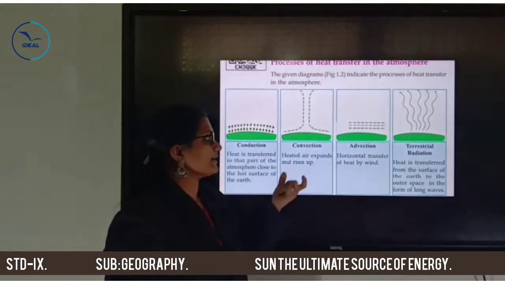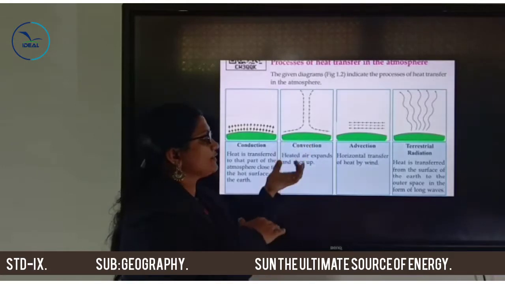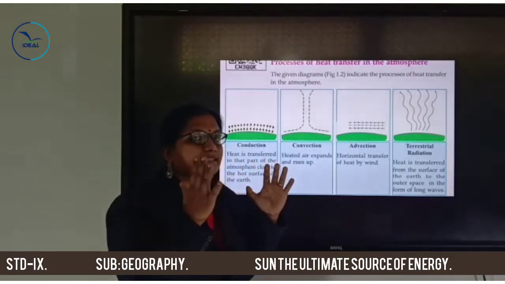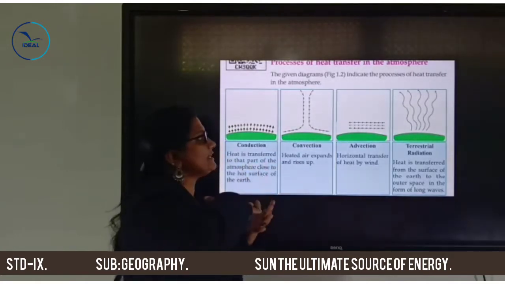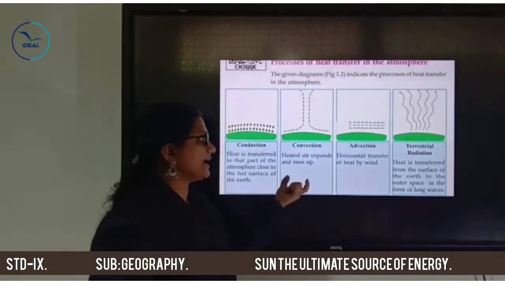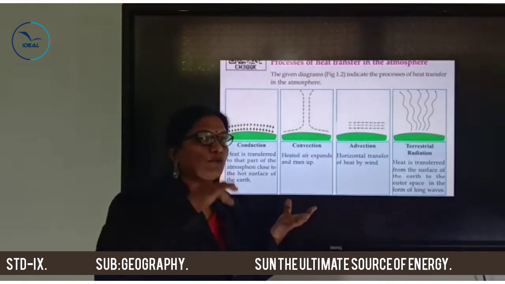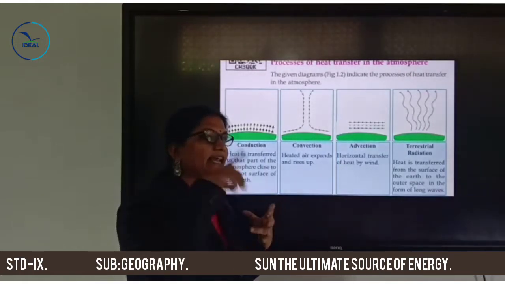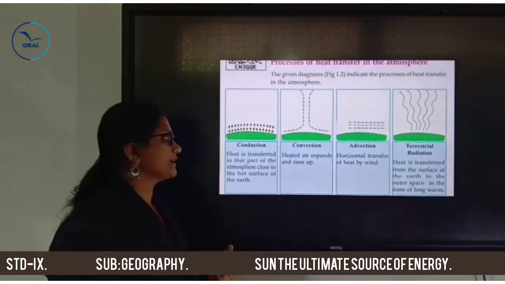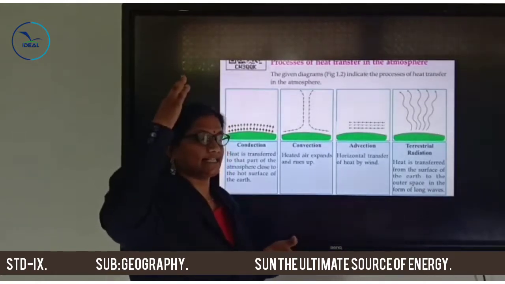Next one, convection. Convection means the heat is transferred to the lower part of the atmosphere, then it expands. The heated air expands and rises up, and then the cold air moves downward, then it heats and again moves upward. This process is called convection.